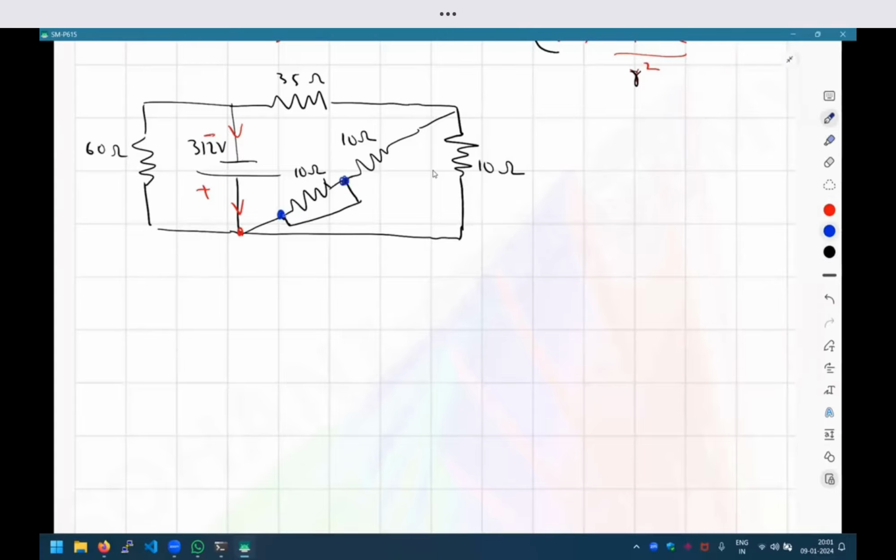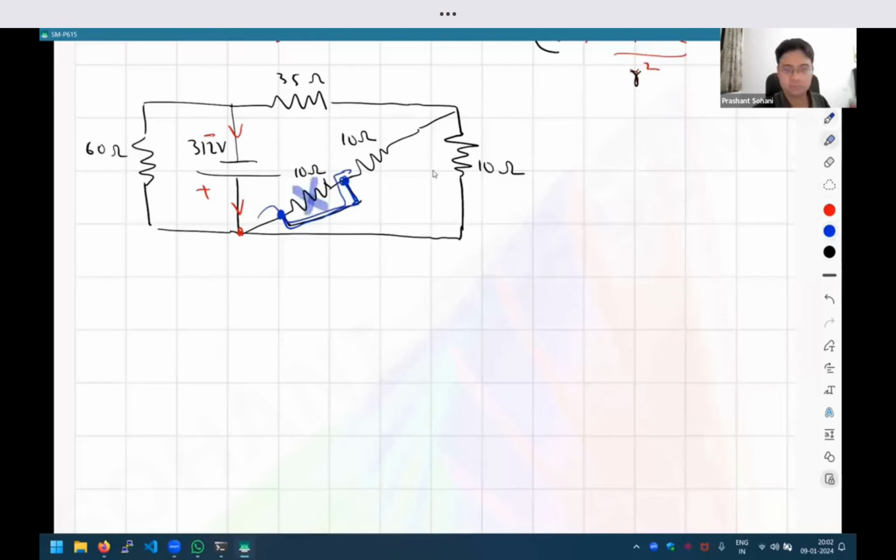Yes, correct. So if you see here, this is what is called a short circuit. If you connect the starting and the end position of the wire, then all of the current will flow here. There will be no current passing through that resistance. So we can completely remove that resistance from our diagram.